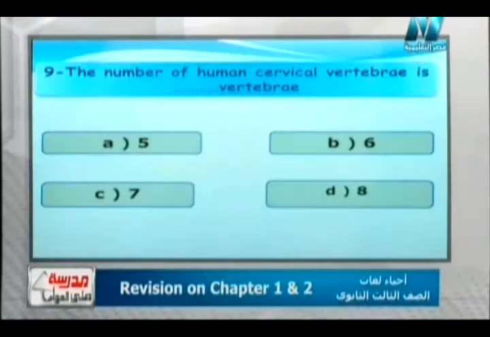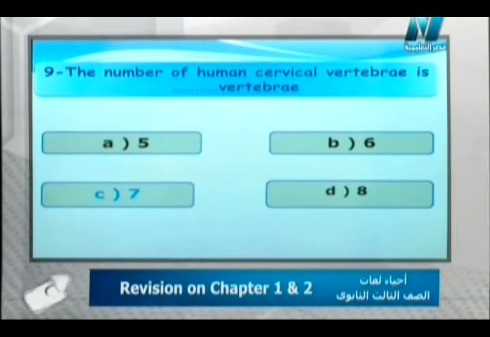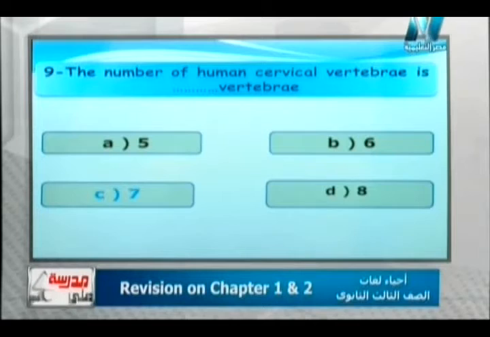The next question says: the number of human cervical vertebrae is dots vertebrae. Cervical vertebrae, Mr. Yahya, are 7 vertebrae. We said that they are located in the neck region and they are moderate in size.